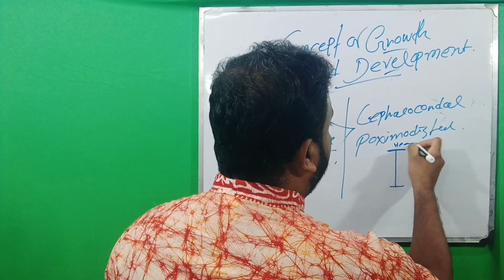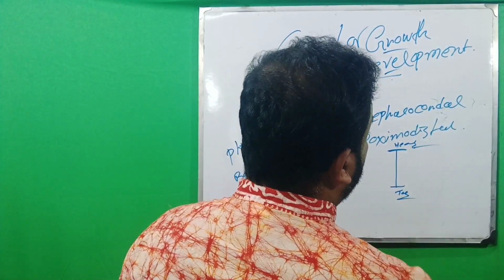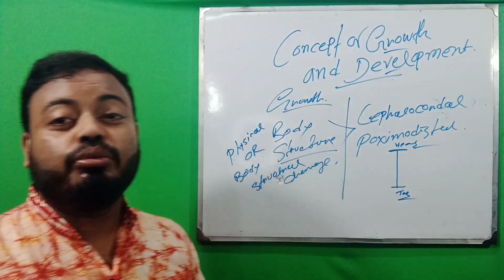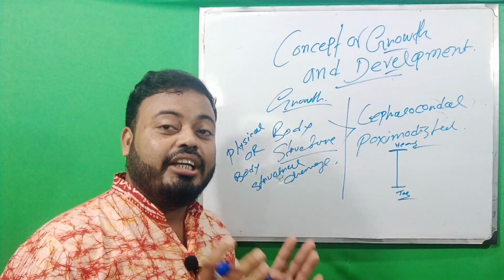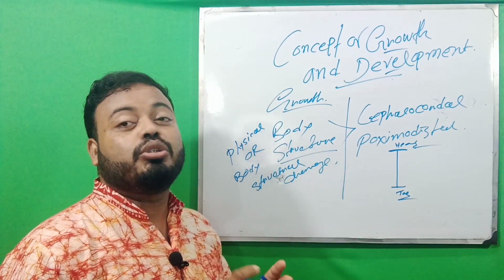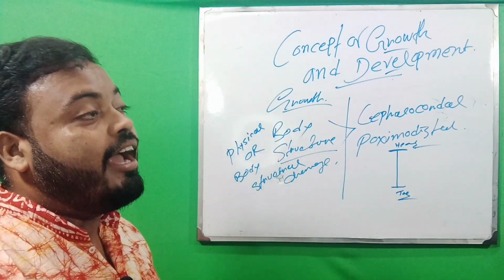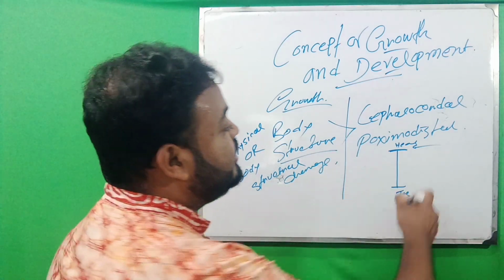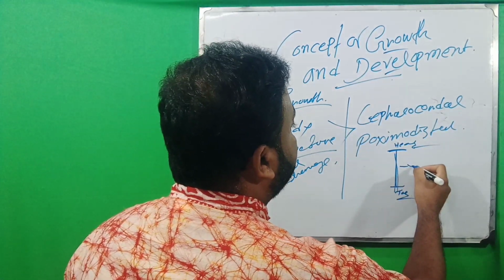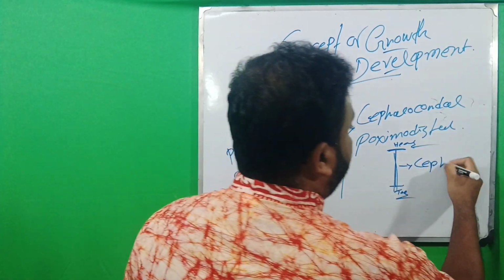This is the head and it is the toe. So when a human being is growing from head to toe, that time his growth begins with the head and also ends in the toe. So this is the trend and this is called the cephalocaudal.